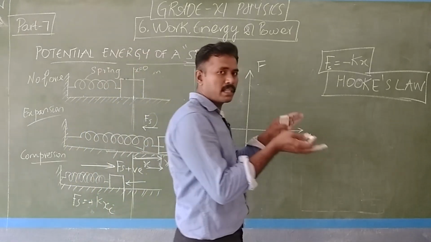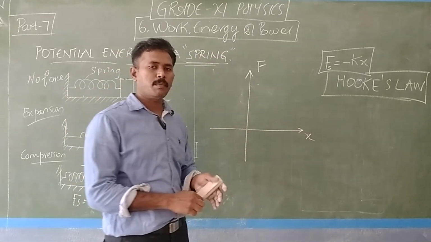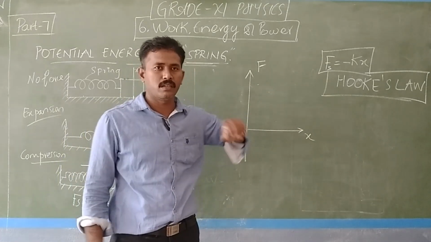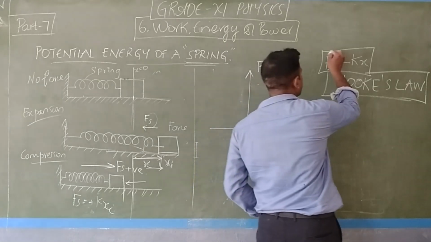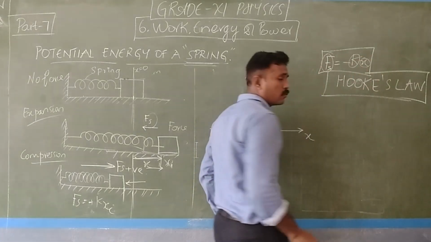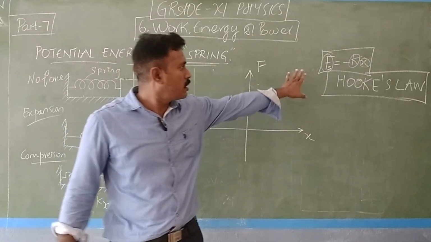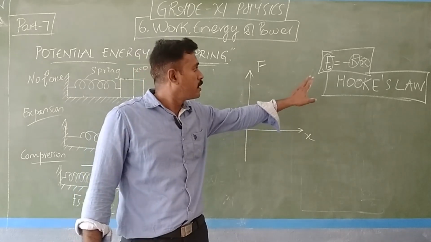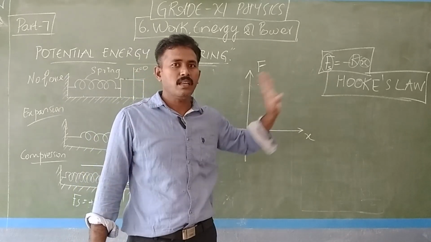So mathematically I will describe this, how we can compare this and that in maths. What are the variables here? Force is a variable, k is a constant and x is a variable. So this is an equation. Here F is a variable, k is a constant, x is a variable.